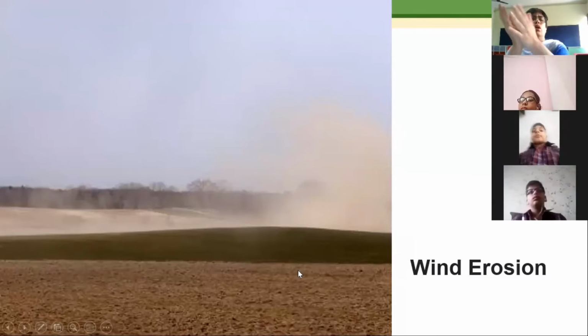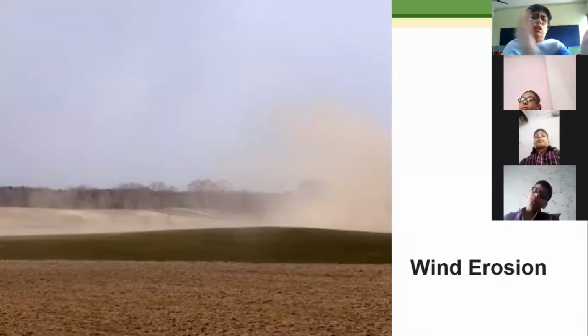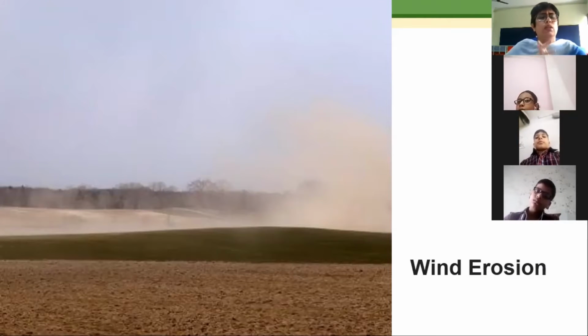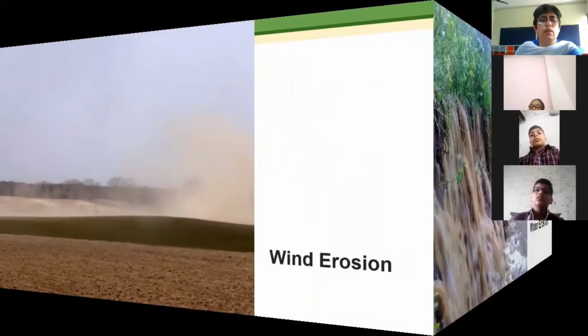And when the wind stops, wherever the soil stops it will get collected over there, and this brings the soil erosion. So from this place, the wind is carrying the soil and the soil will get deposited at this place or at this place. So from this place to this place, the movement of the soil is there. This is called erosion.